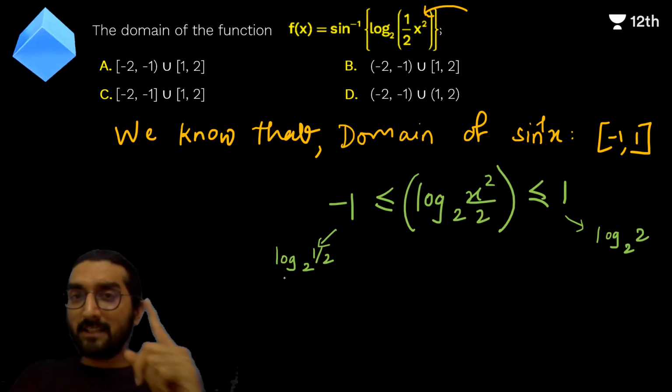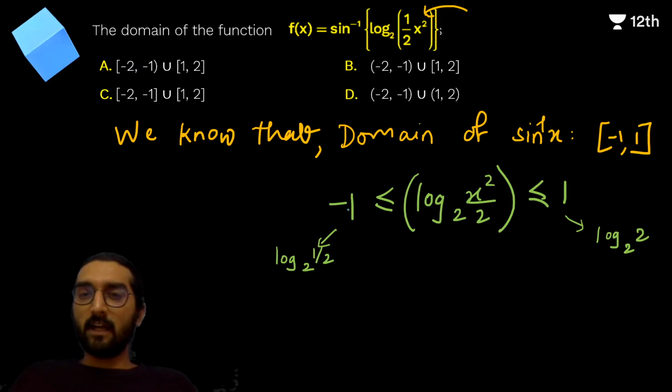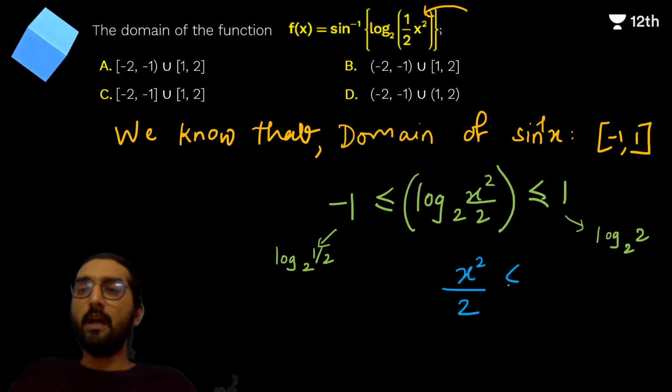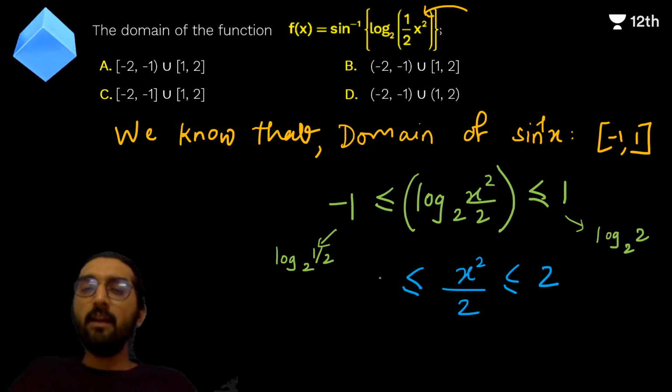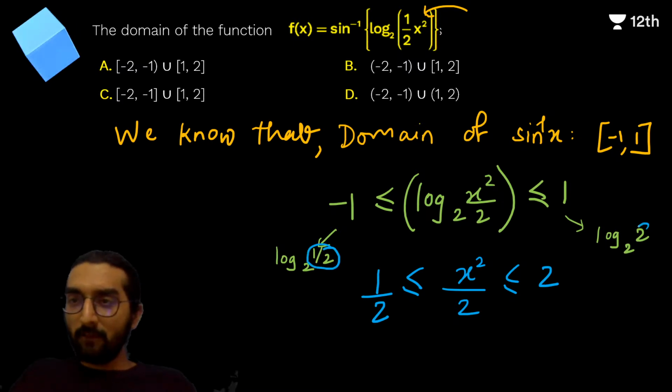And if we are understanding this, guys, then the problem is almost done, right? We need to understand that if I replace 1 and minus 1 with log 2 to the base 2 and log half to the base 2, then since the base is 2, it's an increasing function, and hence I can say x square upon 2 is between 2 and 1. Rather 2 and half, because here we have half and here we have 2, right? And we are comparing x square upon 2 to those values.